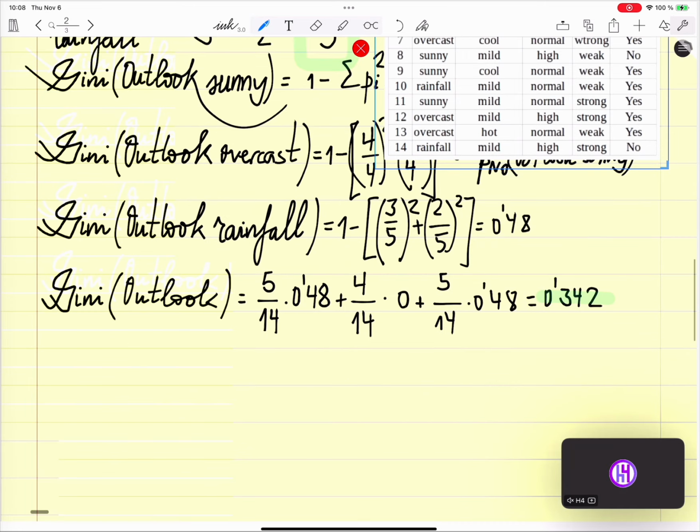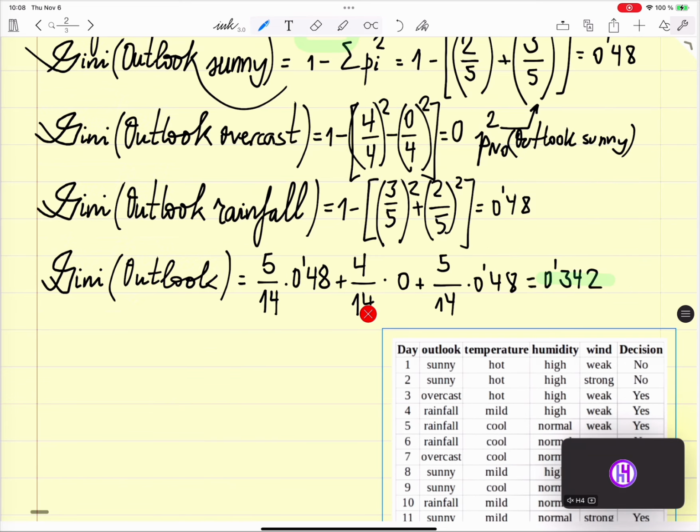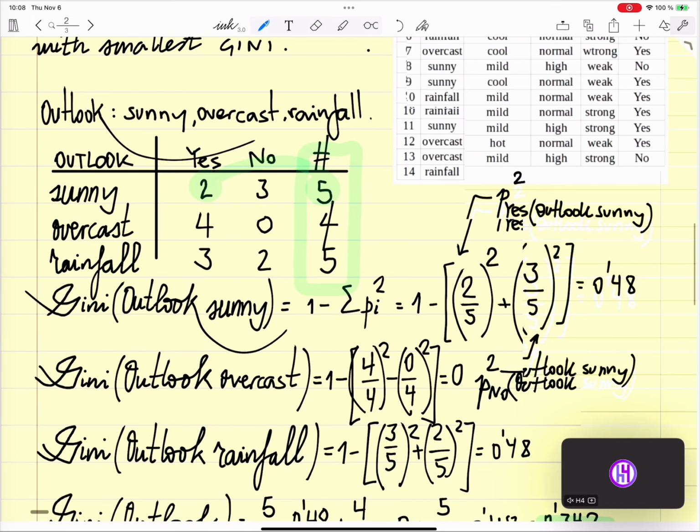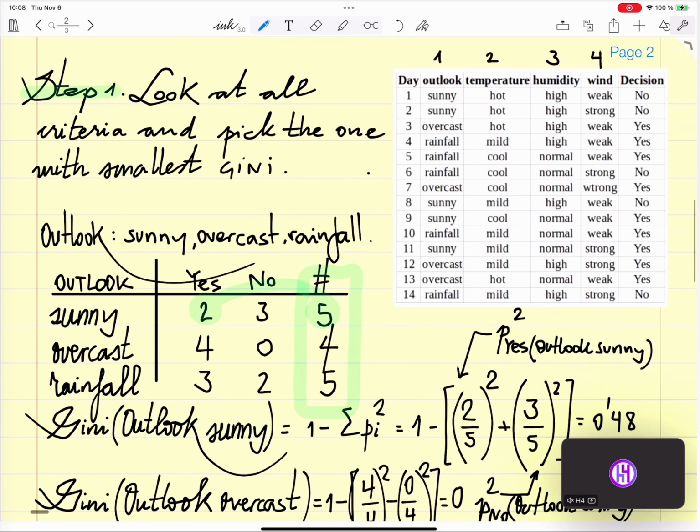I copy the same image because now we're going to do the second. Now we did the outlook. We're going to do the second criteria, which is temperature.